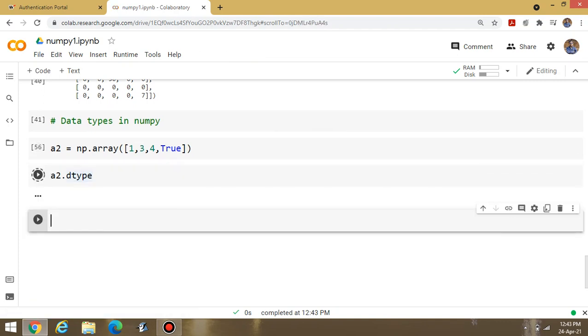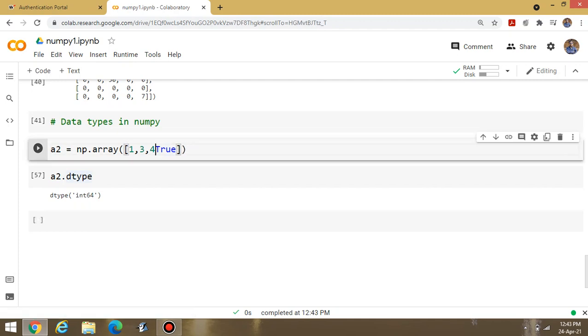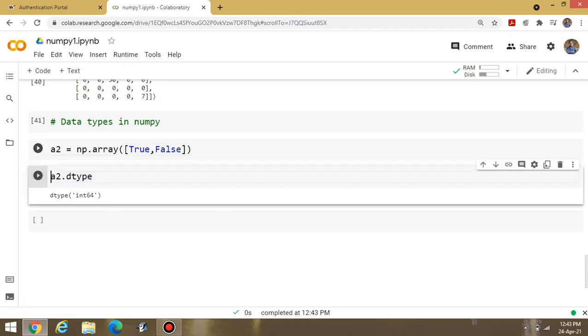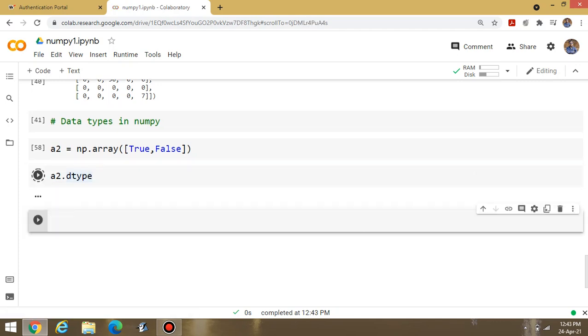You will observe this one is integer data type. If I am writing only the Boolean content, only then it's Boolean. Suppose I am writing true, false like this, then check the data type. You will observe this one as a Boolean. These are the data types.